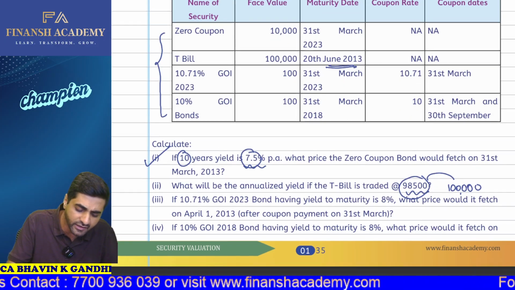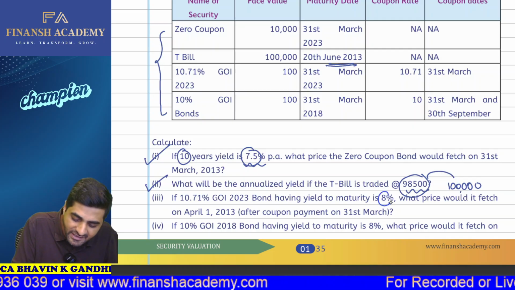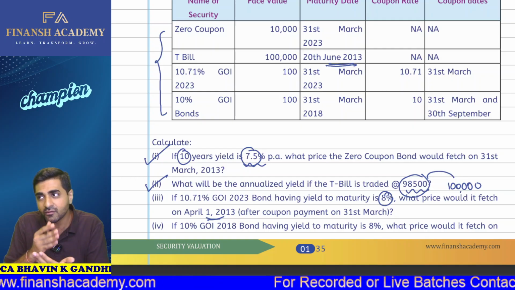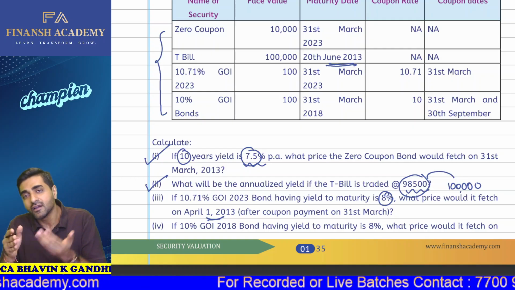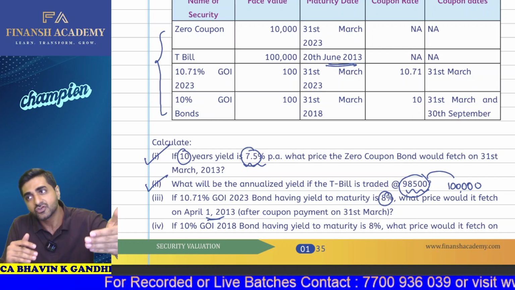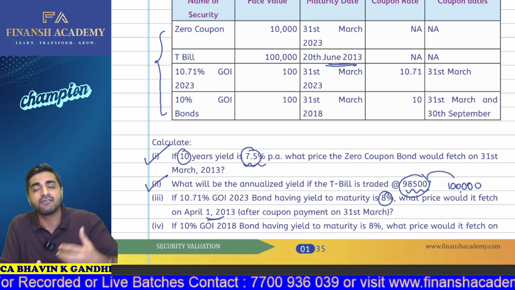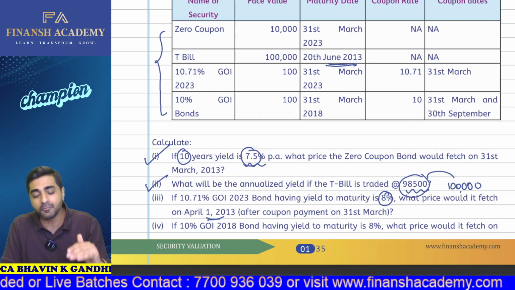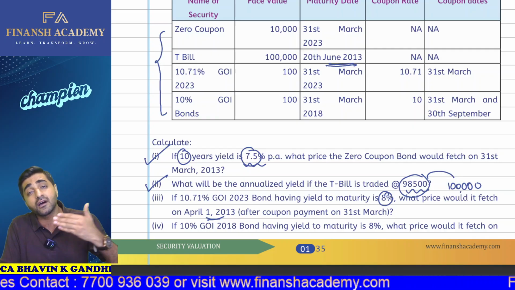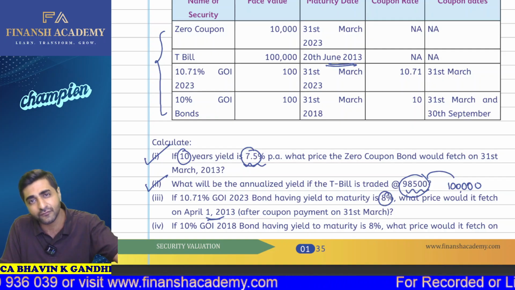Now, in the third part of the question, there is a 10.71% GUI bond. Now, YTM is 8%. And what price would it fetch today, after the coupon payment on 31st March? Obviously, now we are talking about 1st of April. So we have to consider the interest which will be received on 31st of March of the next year. If you have made the investment on 1st of April, then the next coupon you are going to get will be 31st March 2014. Even if this particular bracket would not have been given, we would always consider the payments received at the end of the year. So if you make the investment today, we always receive the cash flows at the end of the year.